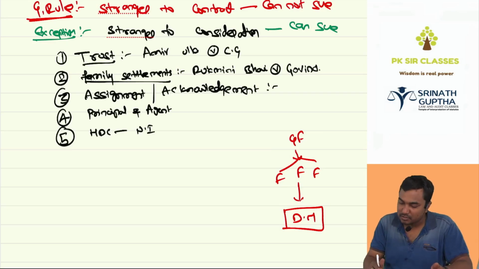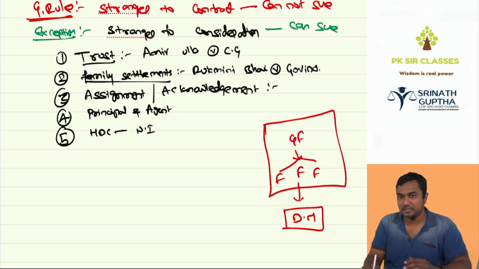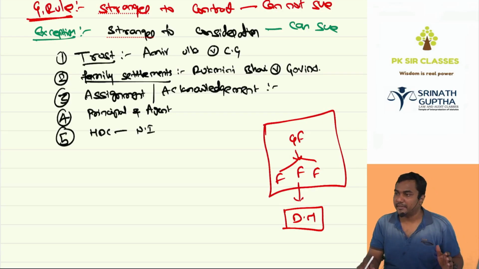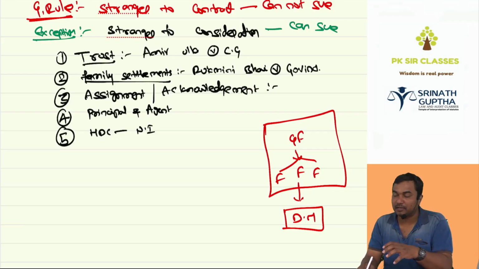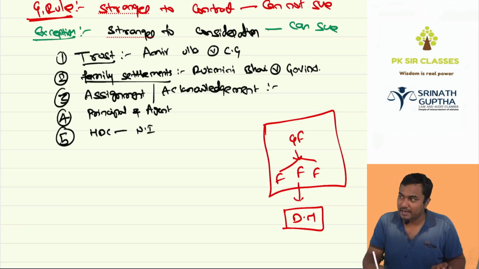Then, beta, the agreement was between the grandfather and father. Subsequently, there is a partition of the HUF. At the time of partition of the HUF, they want to take the money from this dabba which was kept aside for the marriage expense of the daughter. Then the daughter said, hey grandfather and father, if you take the money from that beti ka shaadi ka dabba, I will sue you. Then grandfather said, how?